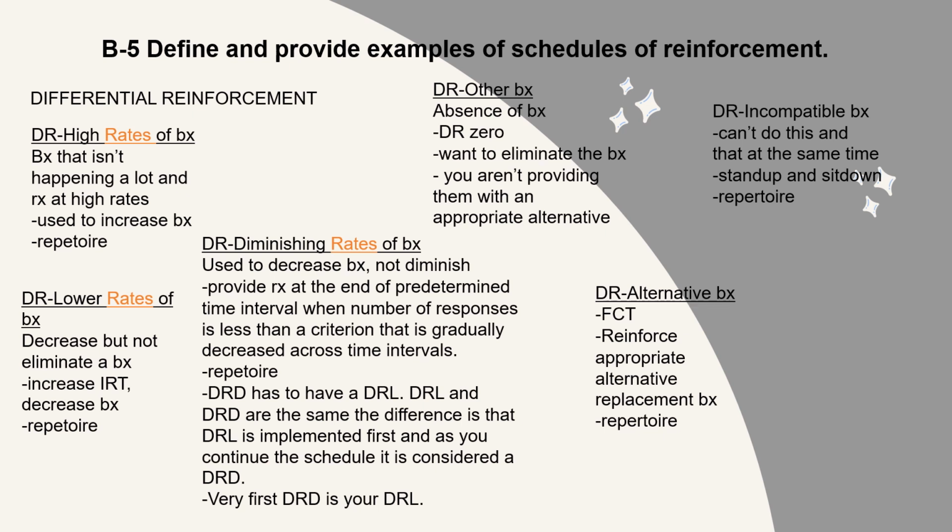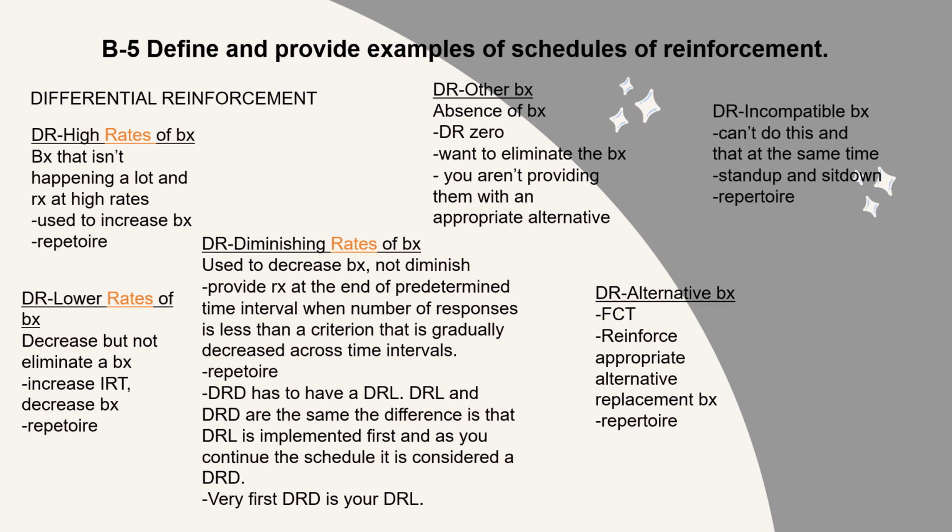DRA is differential reinforcement of an alternative behavior. Functional communication training is a type of DRA, and you reinforce appropriate alternative replacement behavior. So this is when you're going to implement an appropriate alternative replacement behavior.